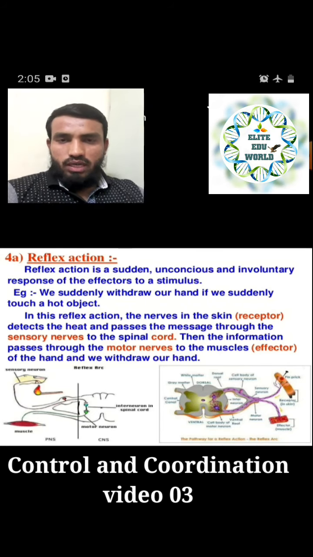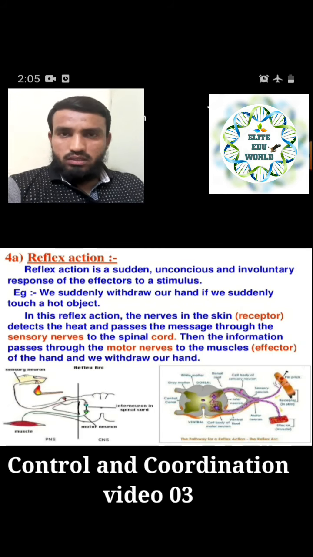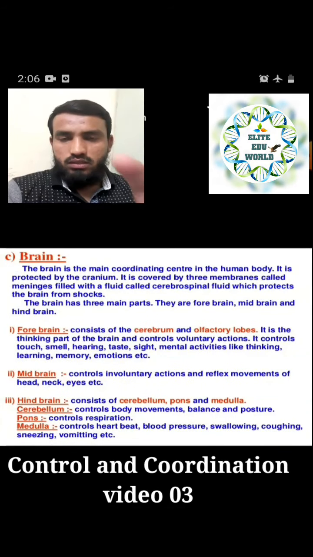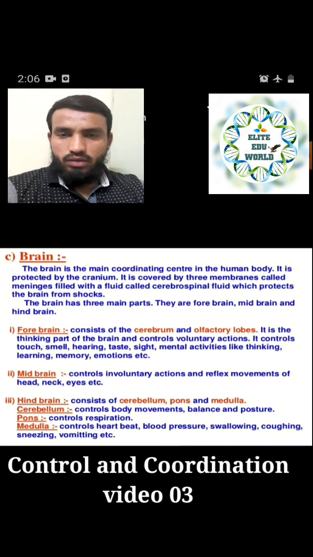Whatever we have learned in this session is very important, so just go through this 2-3 times and revise it. When you are revising it, it will make your doubts clear, because these are new things for you. Whichever part of the brain is doing which kind of action in our body, go through this and write down notes. Whatever important points you think of, write them one more time in your notebook, which part will do which kind of function, right.